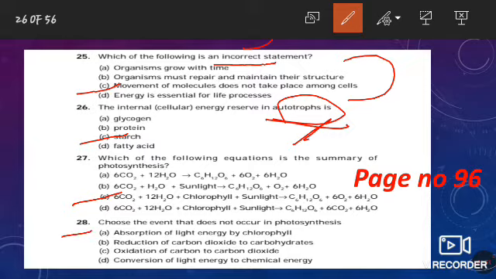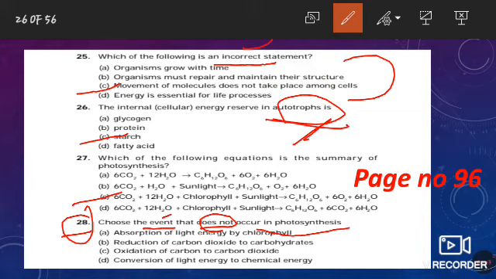The next question is also from the NCERT book, topic photosynthesis, on page number 96, where the events of photosynthesis are given, and there are 3 events. First, absorption of light energy by chlorophyll. Second, conversion of light energy to chemical energy. Third, reduction of CO2 to carbohydrate. This question is also related to the events that happen in photosynthesis, but it asks which event does not occur.